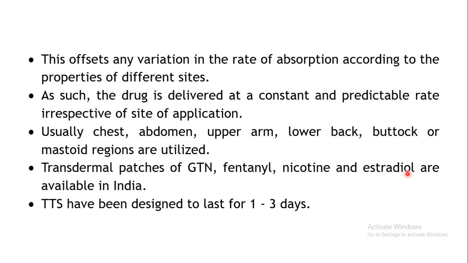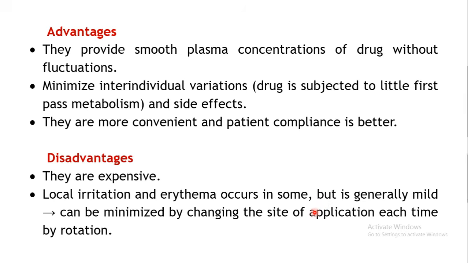A lot of research is going on in this area, because it is quite convenient. Once you apply the patch and leave it, the drug will automatically get released continuously over a long period of time, say 1 to 3 days.